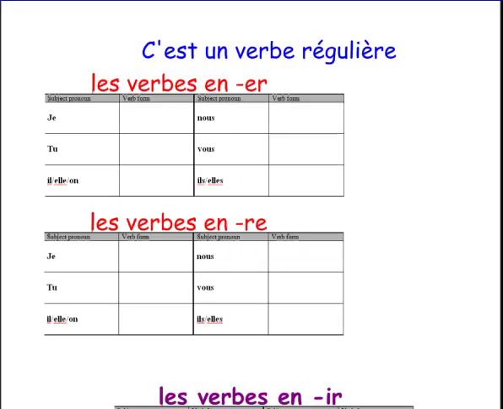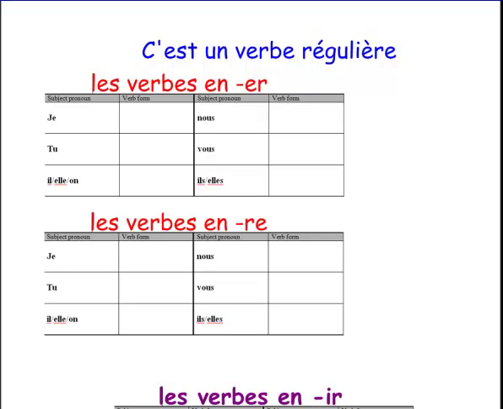These notes are about our last category of regular verbs, les verbes en IR. Just like les verbes en ER, like parler or discuter or chanter, or les verbes en RE, like attendre and perdre, les verbes en IR are considered to be regular verbs. So let's take a second and review.